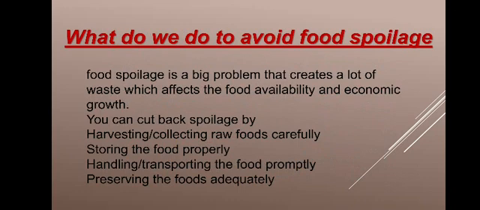During the seasonal time, we have to harvest the food carefully, store it properly, handle and transport it properly, and the remaining food should be properly preserved. So these are the things we can do to avoid food spoilage.